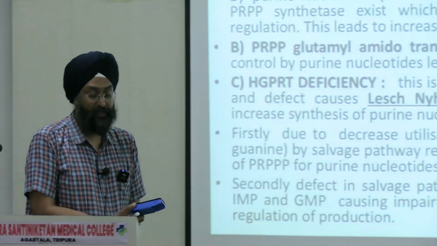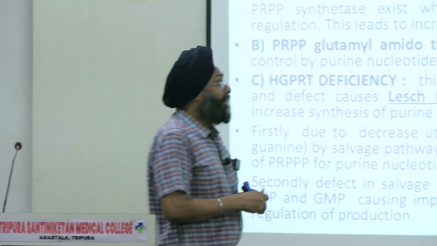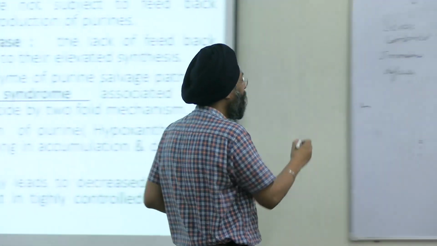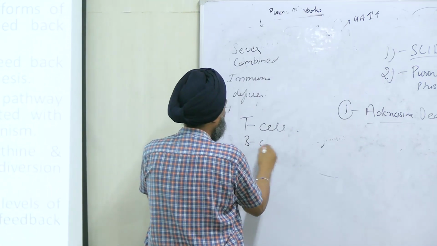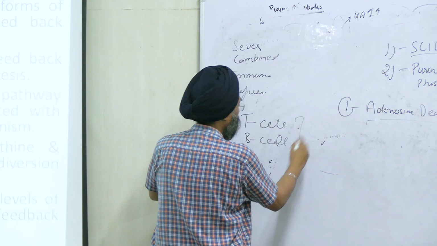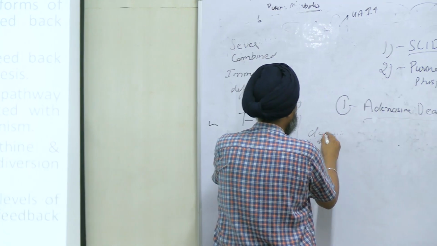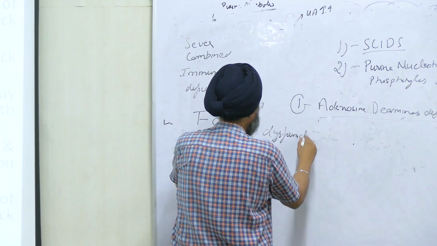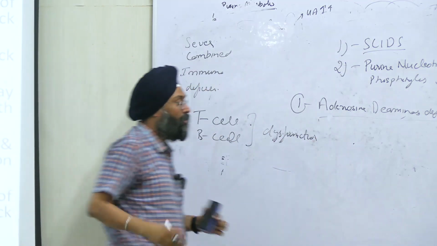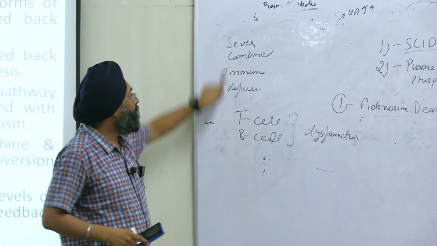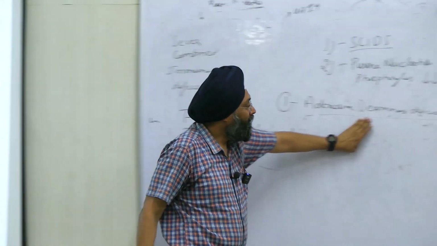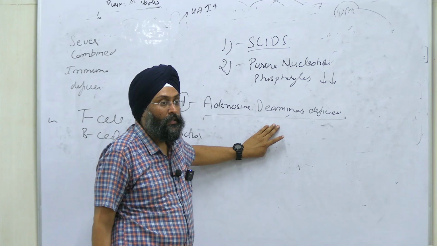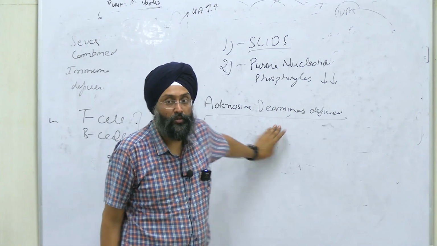First enzyme, ADA deficiency, and there is complete T cell and B cell dysfunction. Severe combined immunodeficiency disorder is there. The deficient enzyme is adenosine deaminase. So what will happen?